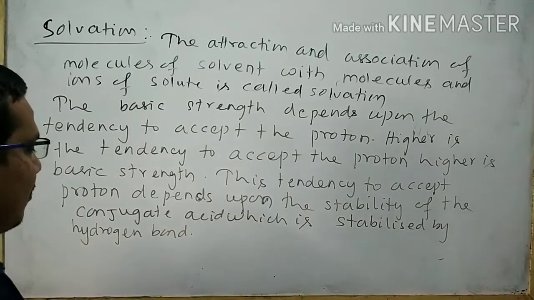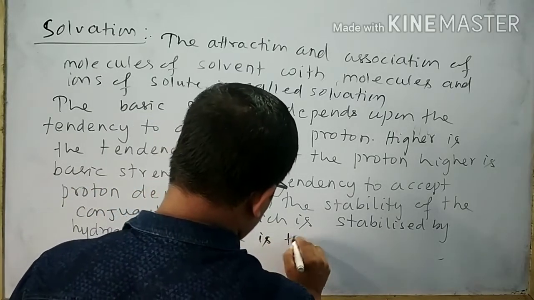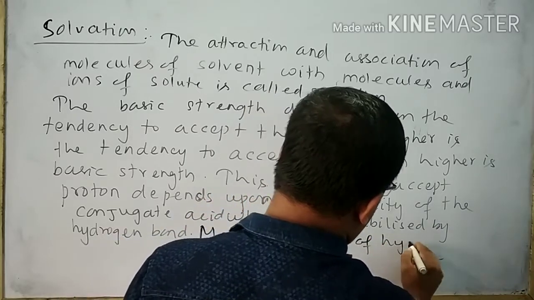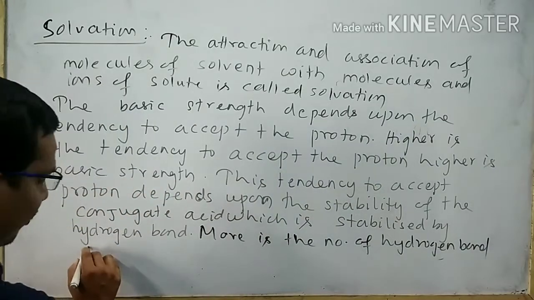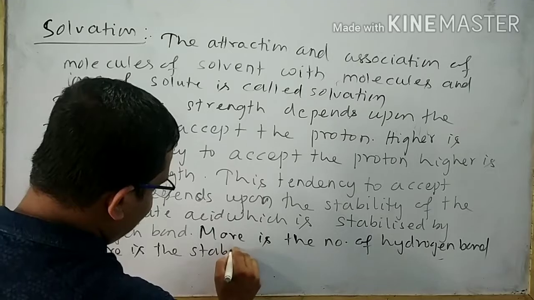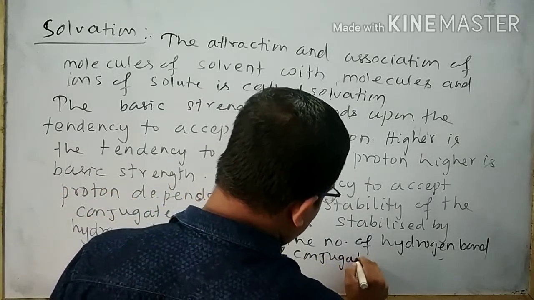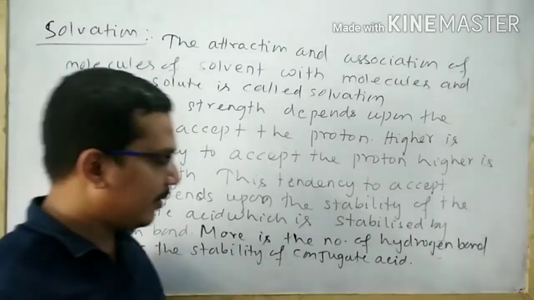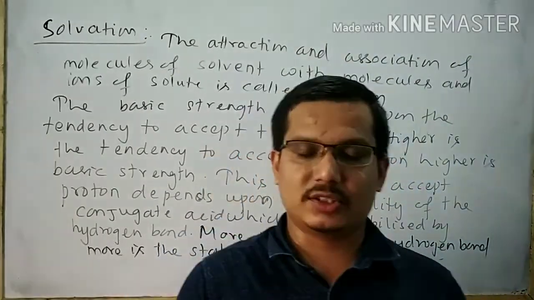More is the number of hydrogen bonds, more is the stability of conjugate acid. So our aim is to find out which conjugate acid is more stable.